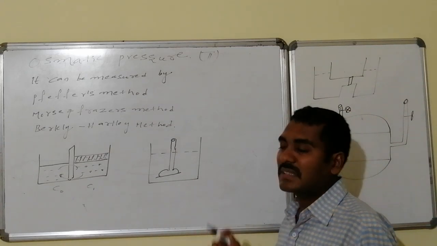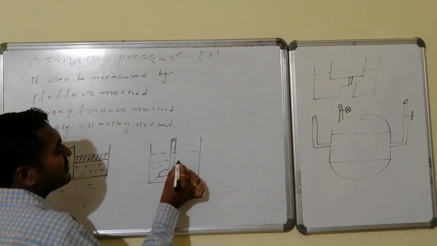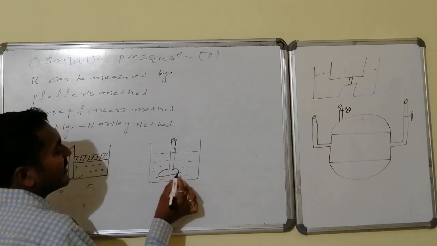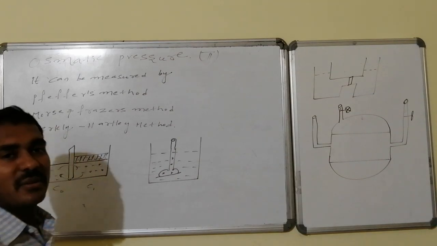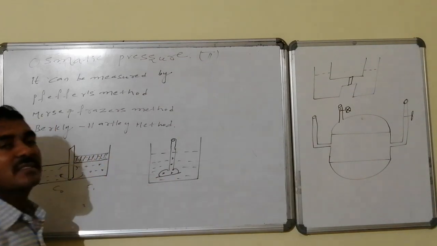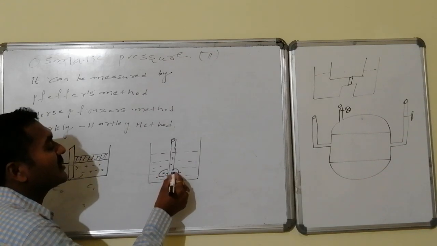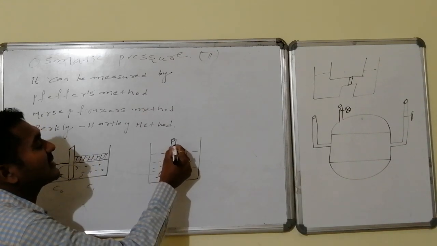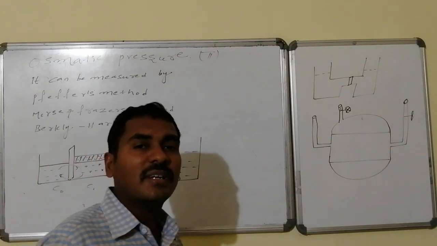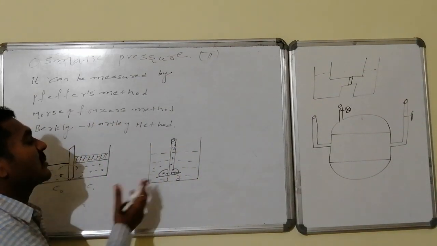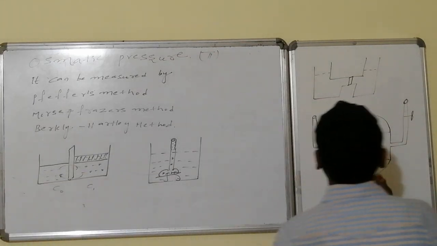Similarly, here also with the same logic, this is the pure solvent, whereas in this side the solution is taken. These solute molecules never cross the semi-permeable membrane, hence the solvent molecules will enter into this one. As a result, the height increases here. Due to this increased height, it offers some hydrostatic pressure. That hydrostatic pressure is said to be what? Once again, osmotic pressure.